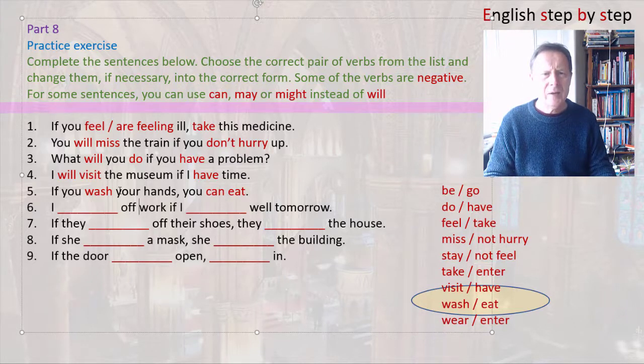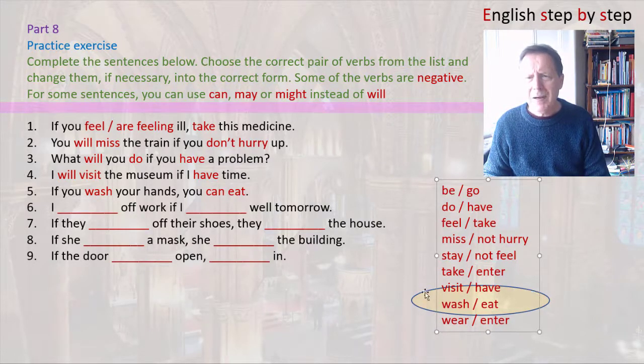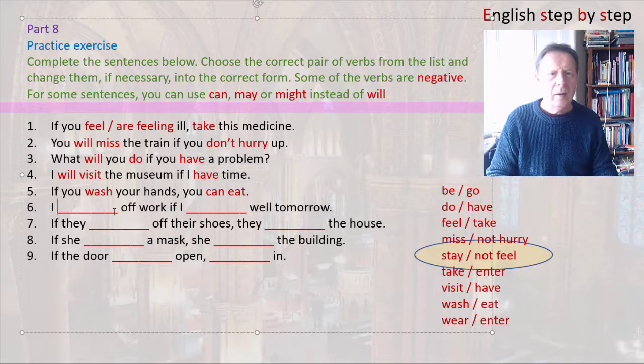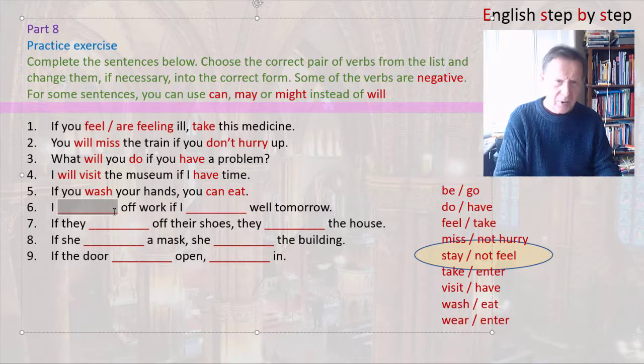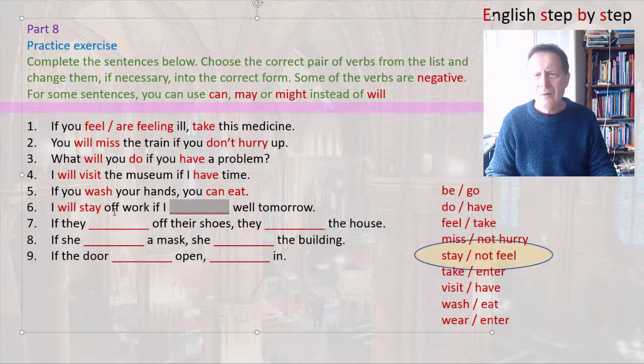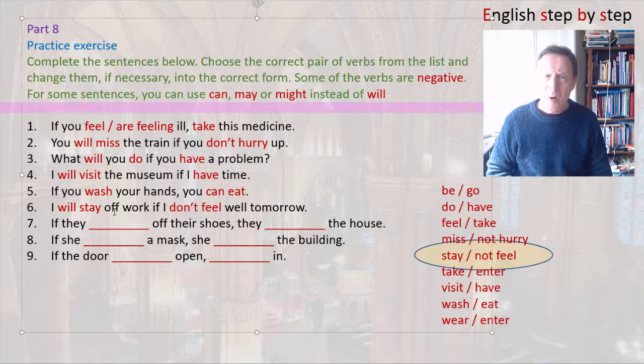Now, the next one is about work. So, and we have off. So we can make a phrasal verb with stay. Stay off work. And then we need to use will, because it's the main clause. I will stay off work if I, and then the other verb is feel, and it's negative, so it's don't feel. I will stay off work if I don't feel well tomorrow.